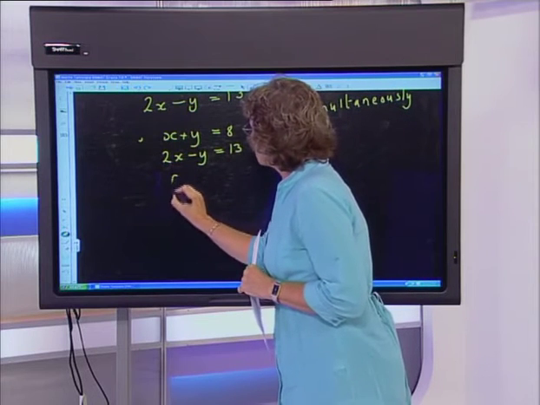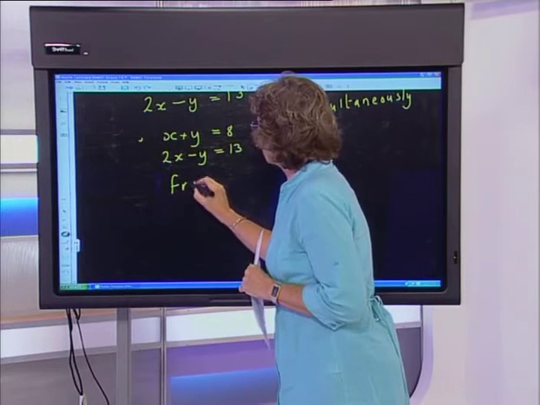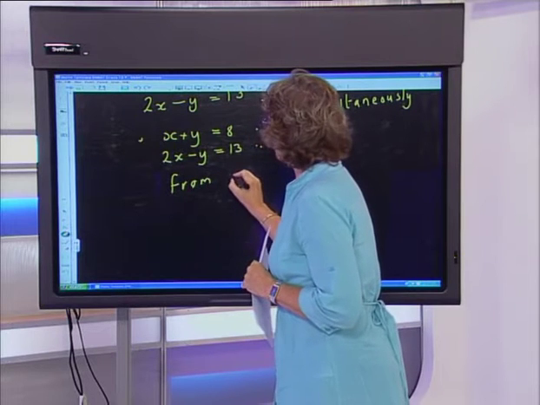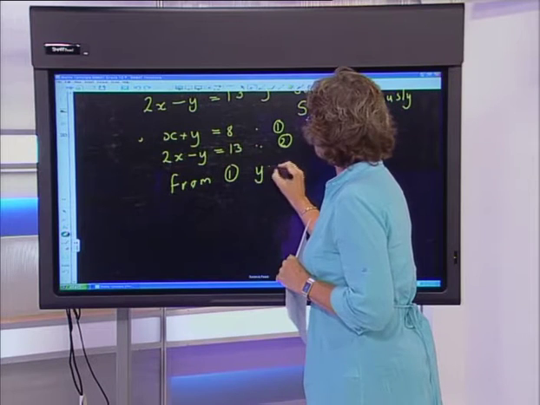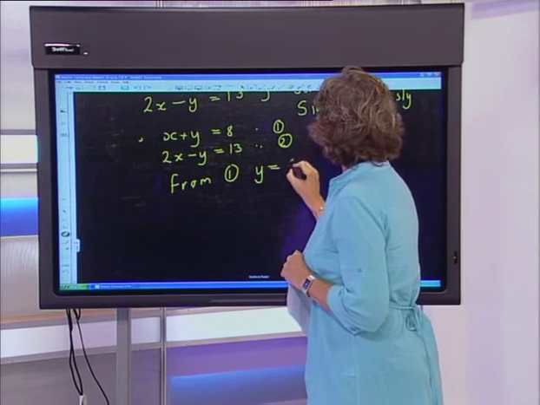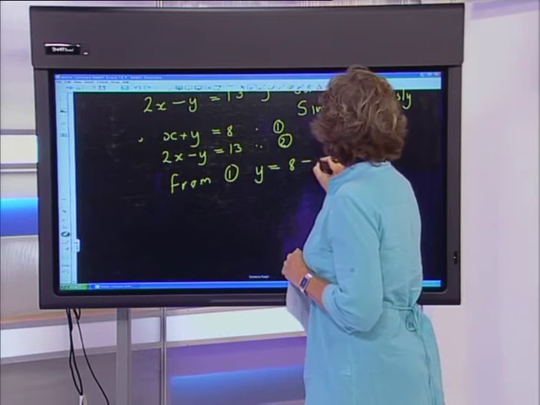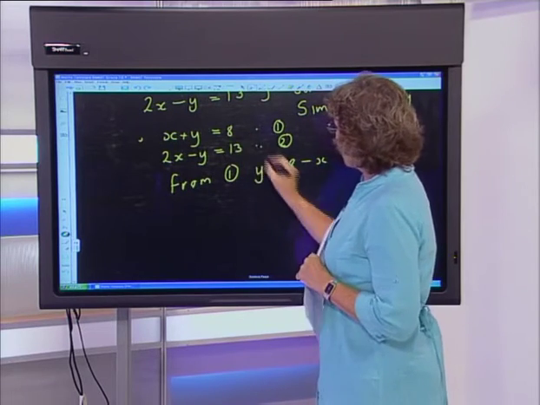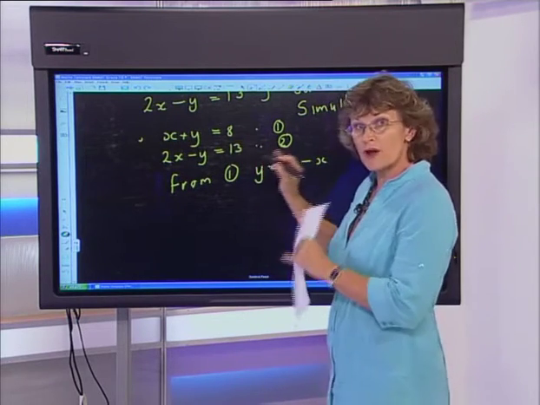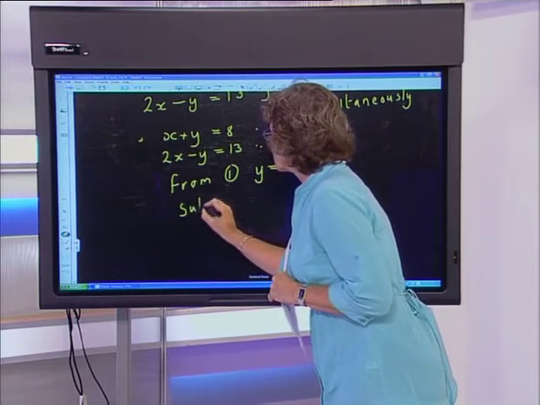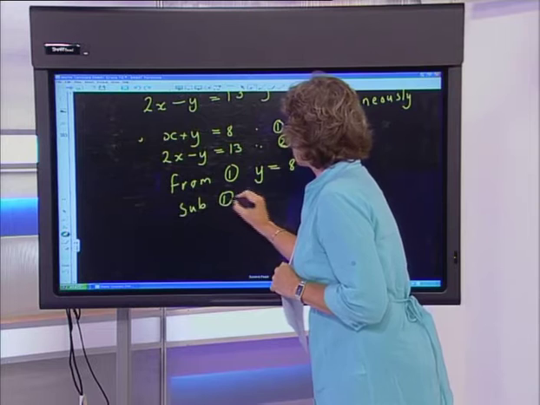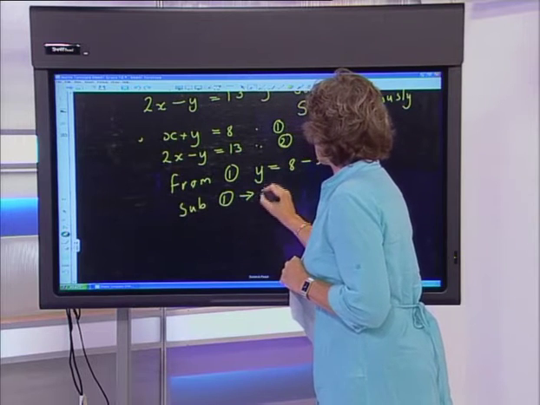Now, I'm going to take my first equation and get it in the y form. So this tells me that y is equal to 8 subtract x. It's exactly the same equation. I've just reorganized it so that I can now substitute the first equation into my second equation.